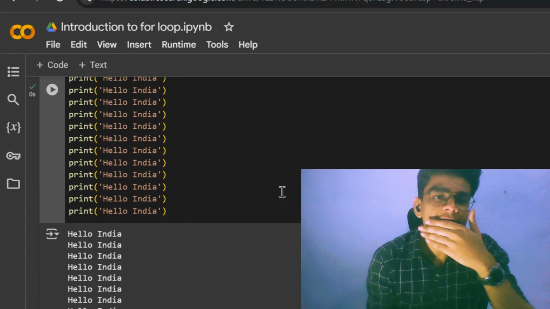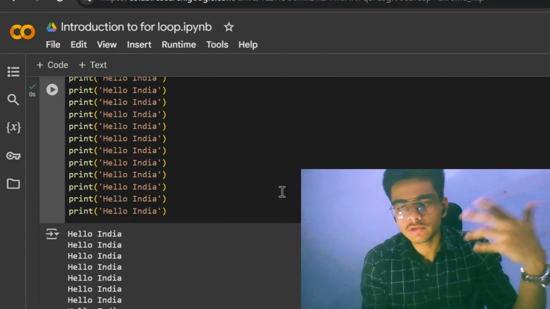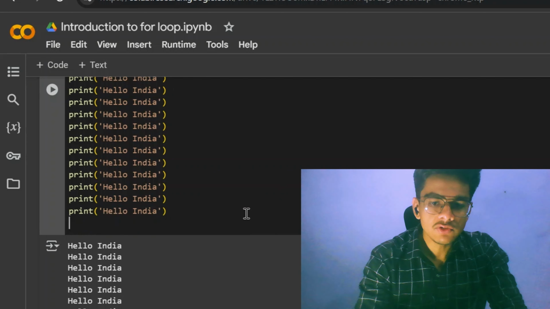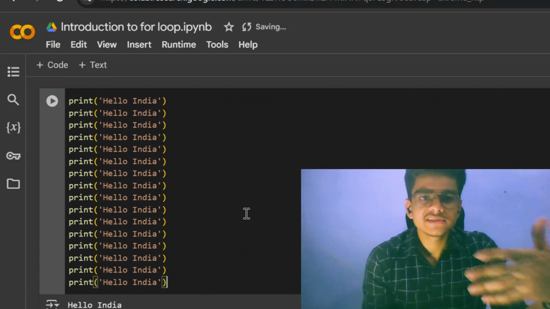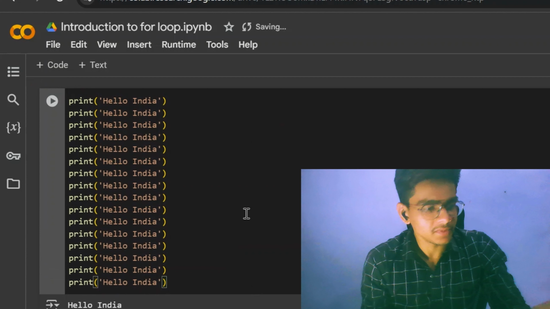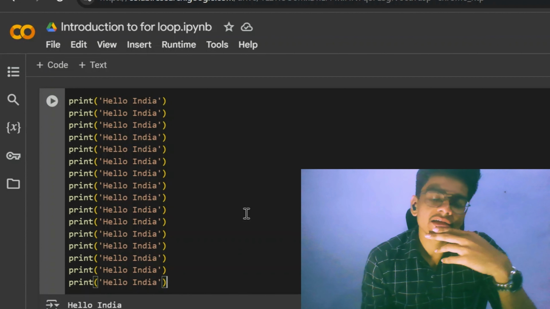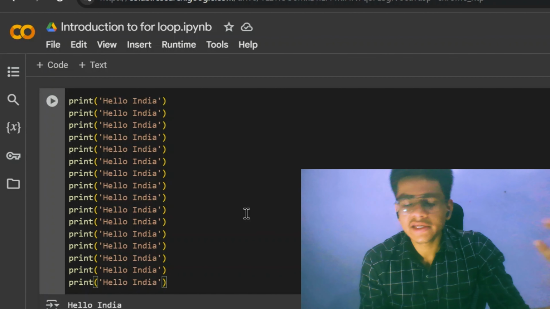Okay. So now we have printed hello India again 8 to 10 times and 12 times. I will do it again. Okay, it is printing again. It started printing again. So yeah, one thing I can do is just this copy paste and do it again and again.